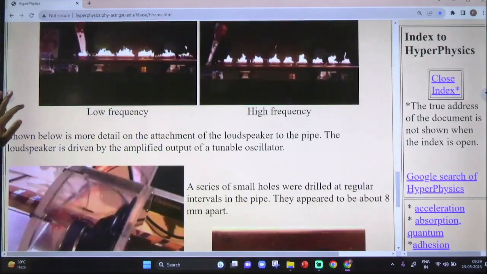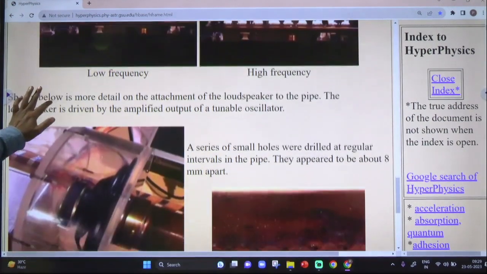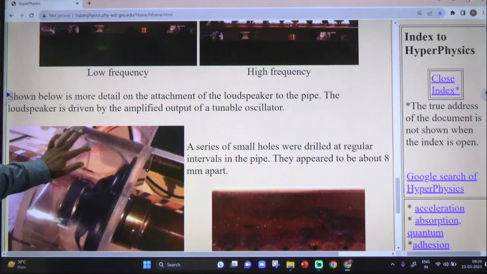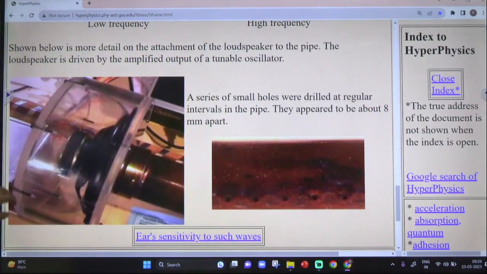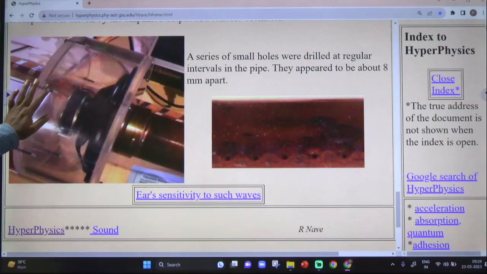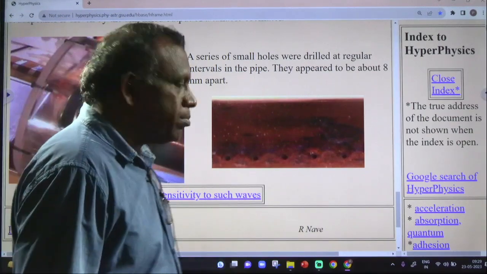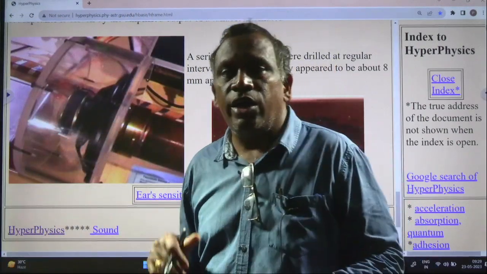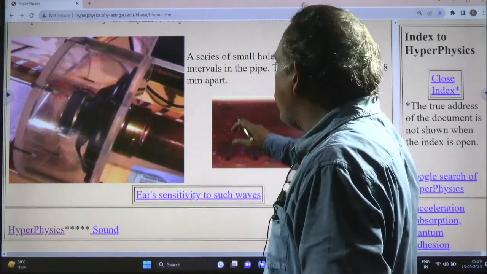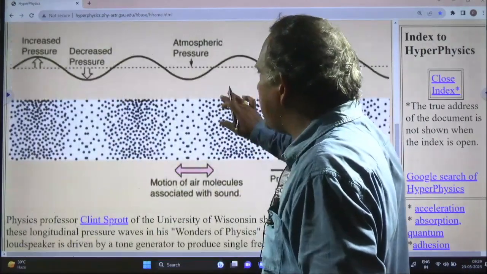From this you can understand that a series of small holes are drilled at regular intervals in the pipe, about 1 mm apart. This is all just to understand longitudinal waves and how they have pressure variations.